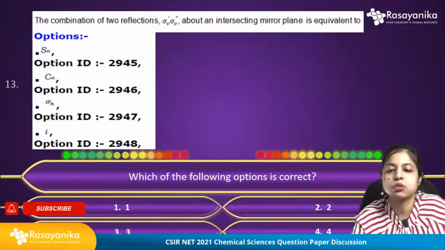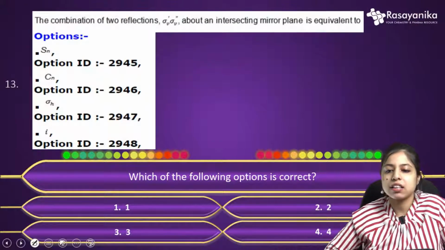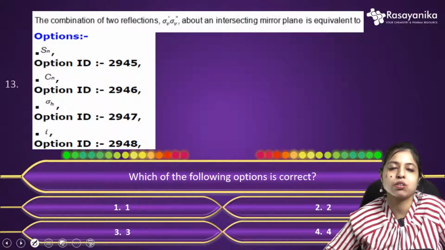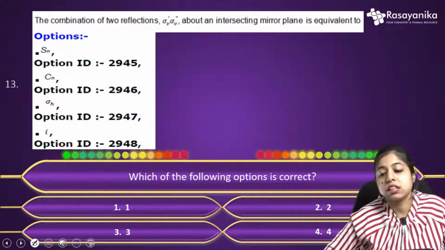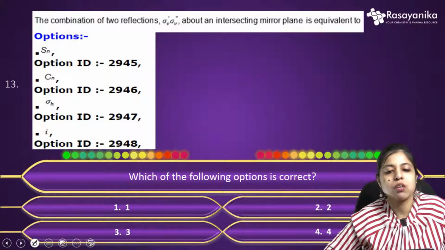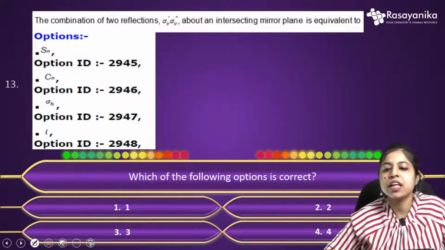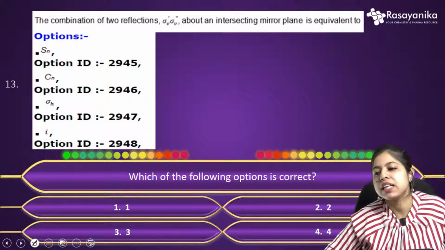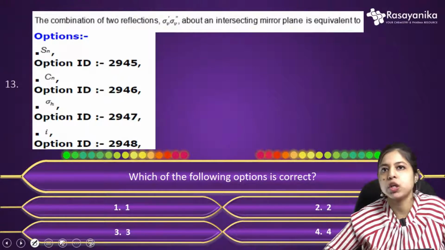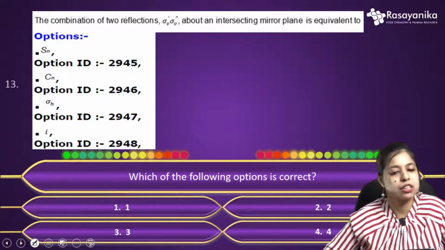This is our last question for today's session, and this is another question regarding your symmetry elements, your stereochemistry. It's a conceptual and very good question, and easy also. The question was: the combination of 2 reflections, that is sigma V prime and sigma V double prime, these 2 planes, about an intersecting mirror plane is equivalent to what? You need to answer the operation which will eventually give the intersection of these 2 planes. It's a pretty simple conceptual question.